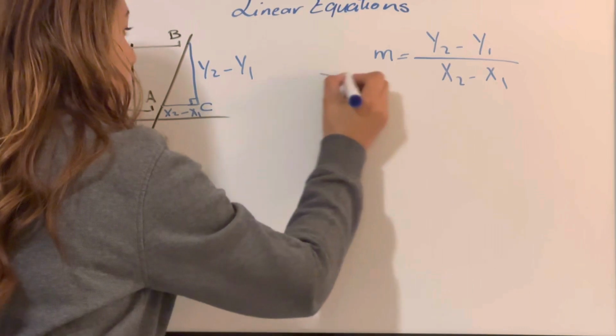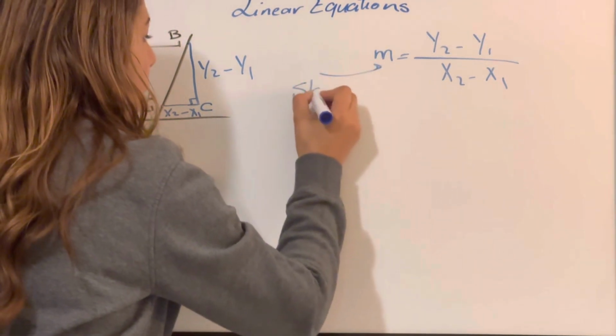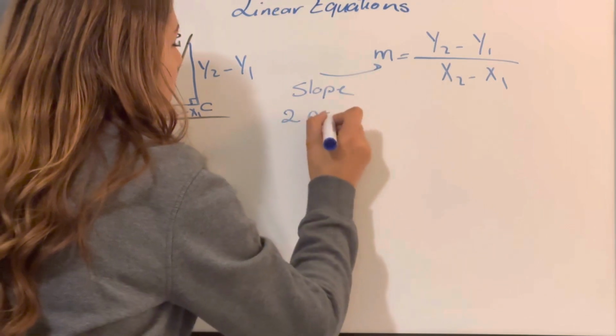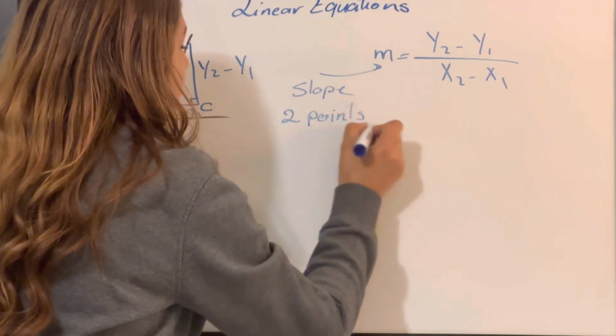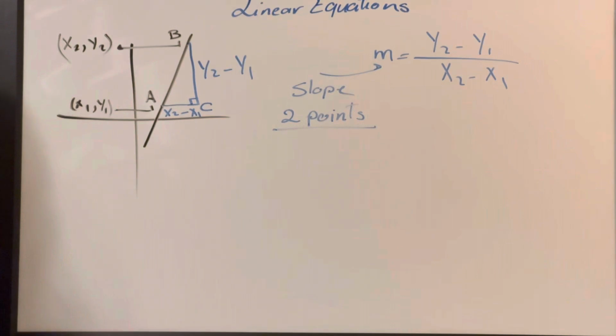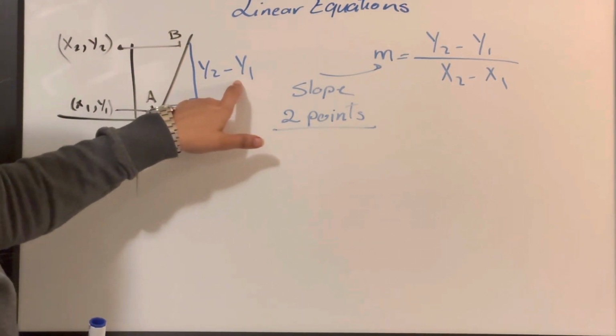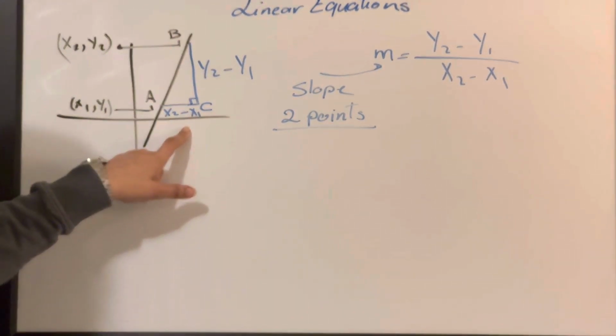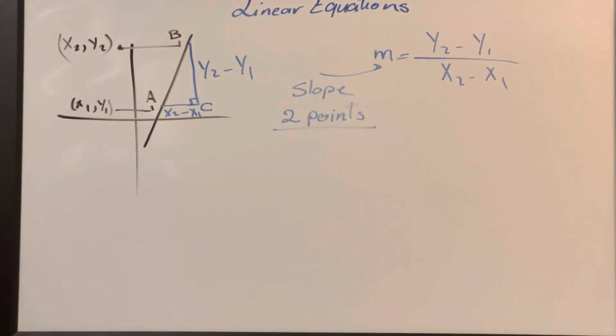So here I can get the slope with two points on the line. If I have two points on the line, I can get the slope. And the slope will be the difference between the y coordinates over the difference between the x coordinates. Let's take an example.